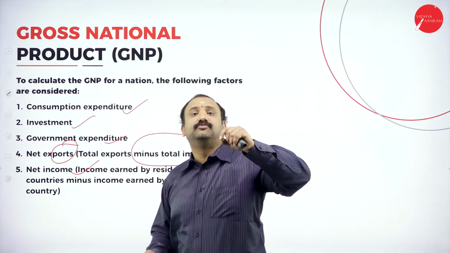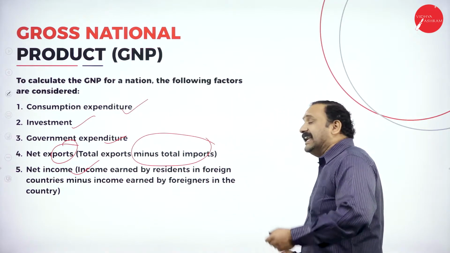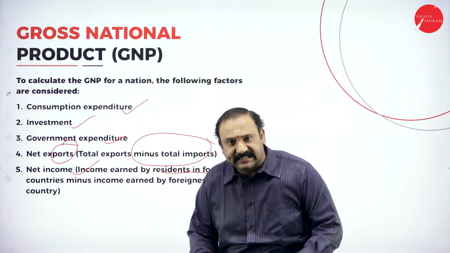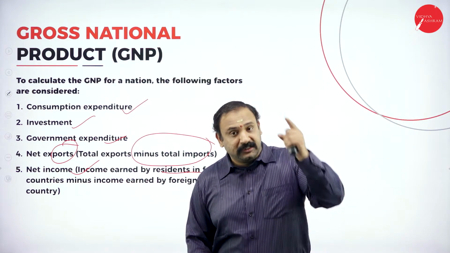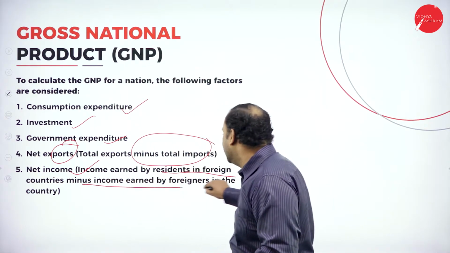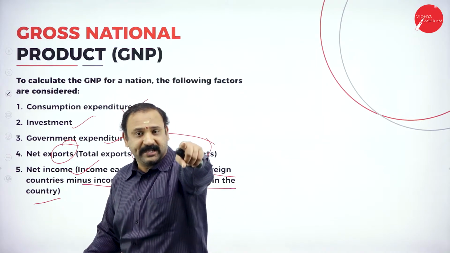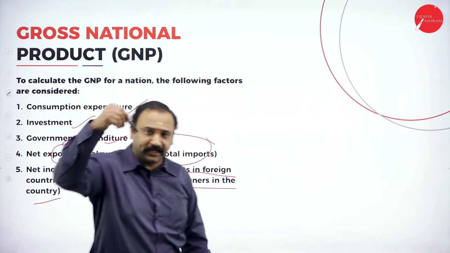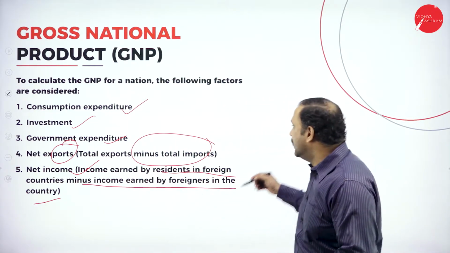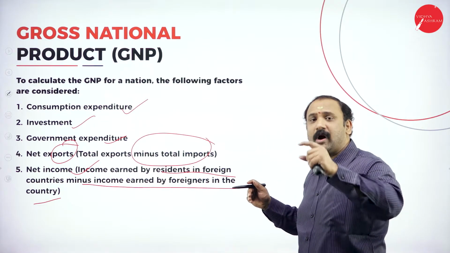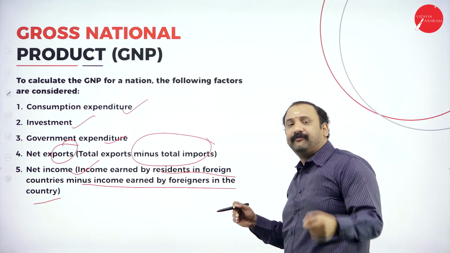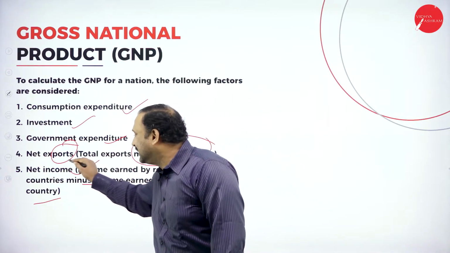The net income is very, very important. Why? Because it is the income earned by residents in a foreign country, Indian citizens residing abroad. They will earn money and send it back to India, minus the income earned by foreigners in the country. There would be an American CEO, a German CEO working in India, so the money earned by them is subtracted. So the NRIs, and the Indians who have acquired a foreign status residing abroad, their income minus the foreigners earning in our country, will give you the net income.